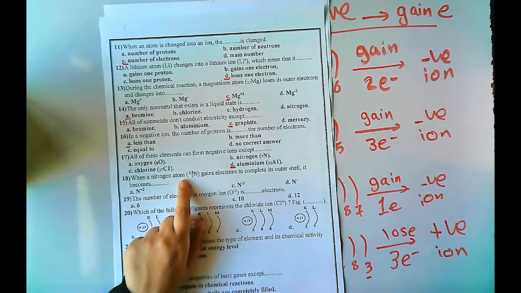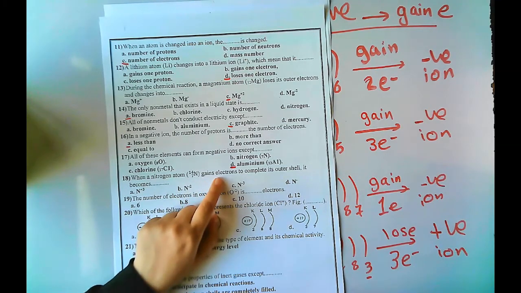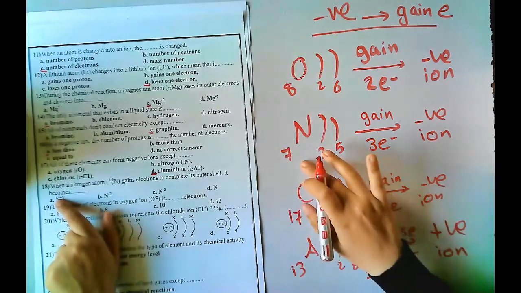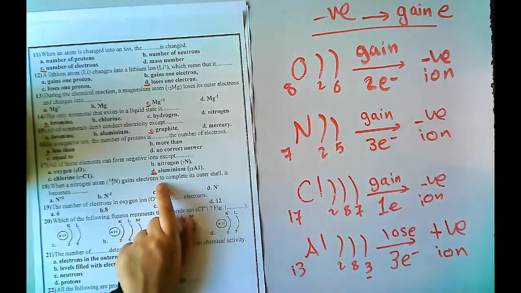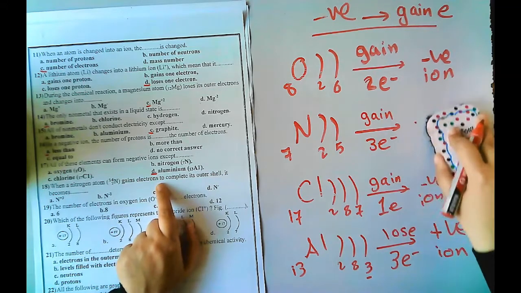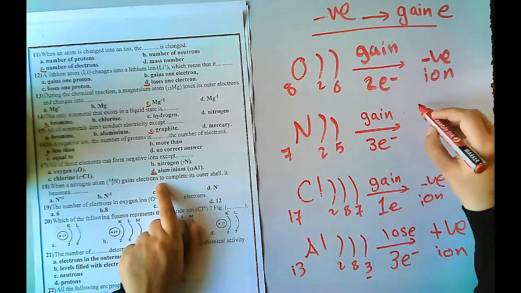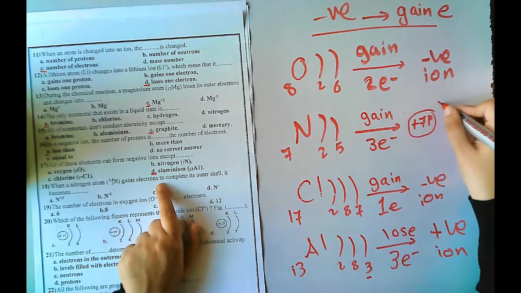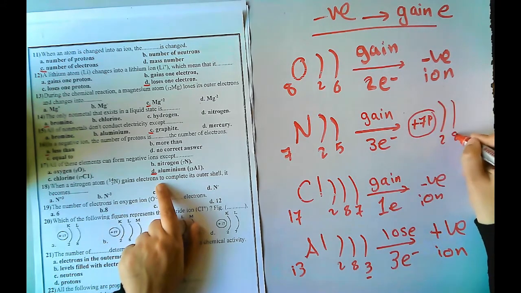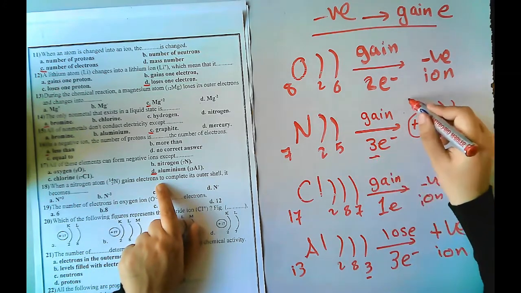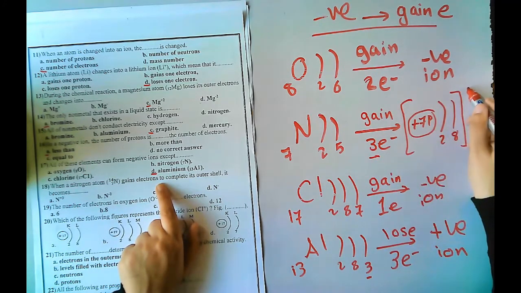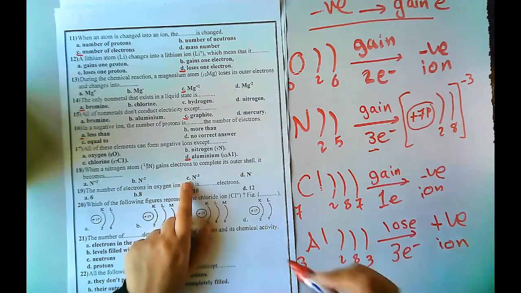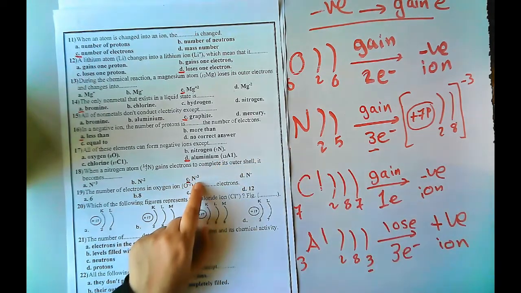When a nitrogen atom gains electrons to complete its outermost shell, it becomes what? Let's take nitrogen, 2, 5. It will gain 3 electrons. Of course the number of protons will not change, there are 7 protons, the same. 2, 8. It gains how many? 3, so it will have negative 3. So it's nitrogen negative 3, and I will choose this one.